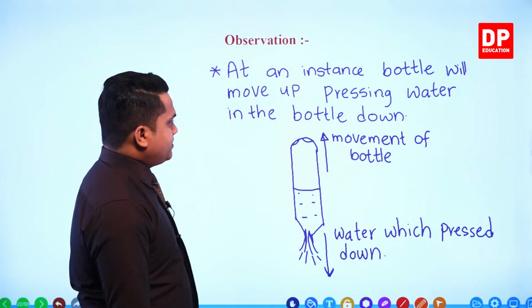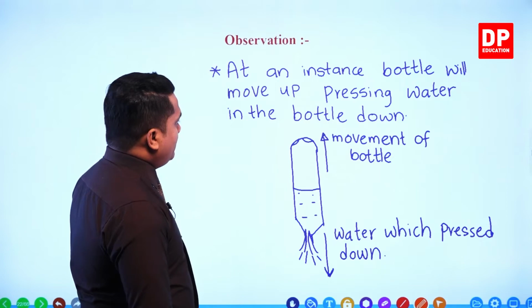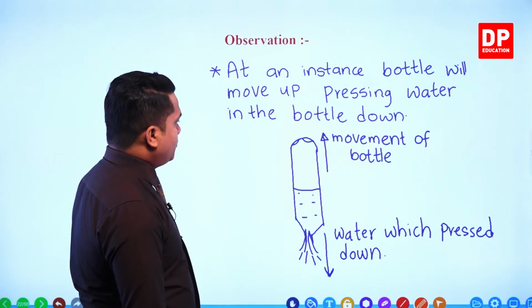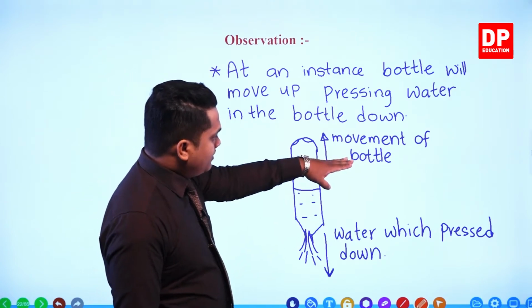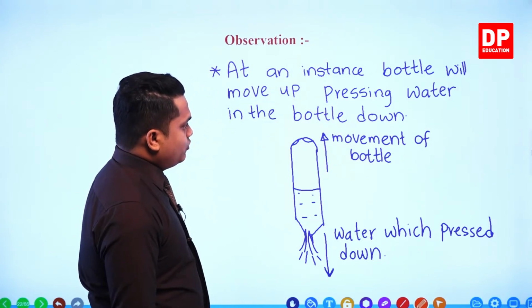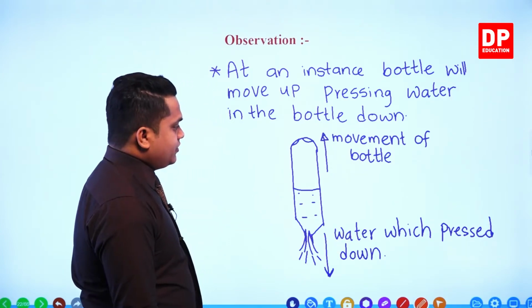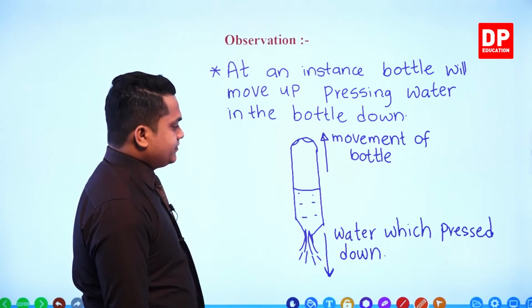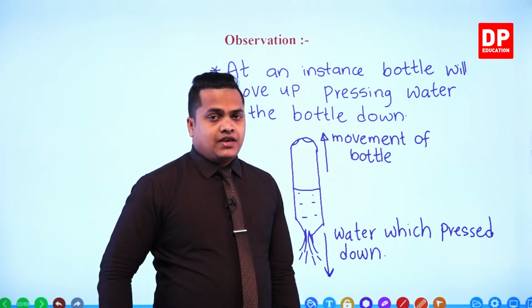So this is our observation, my dear children. At an instance, the bottle will move up, pressing water in the bottle down. Upward is the movement of the bottle, and downward is the water which is pressed. This is our observation from the activity.